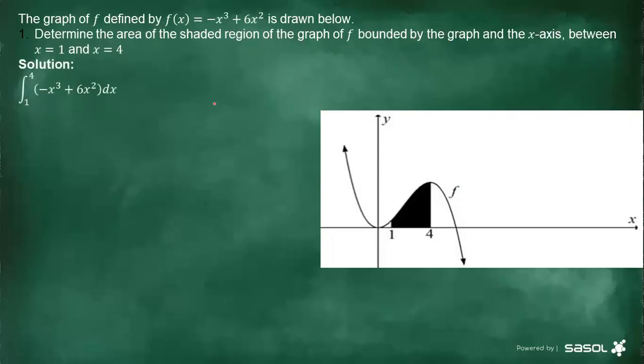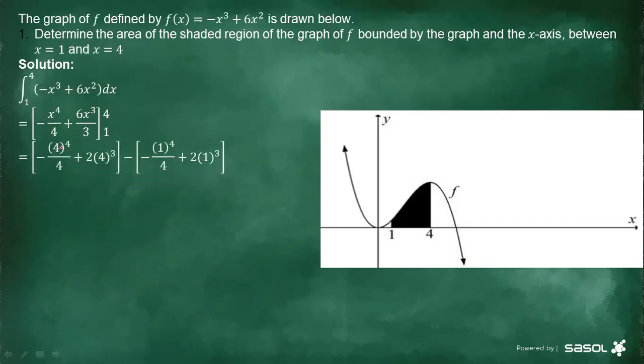Then you write the integral sign, having the lower limit which equals 1 and the upper limit which equals 4. Then you put the equation there. Then the second step, you apply the rules of integration. This is the answer: -x to the power 4 over 4 plus 6x to the power 3 over 3. Then you put your upper limit and the lower limit there. You start substituting with the upper limit, which is 4, minus the lower limit, which is 1. Then you take your calculator and put everything in, and the area of that particular region is 62,25 units squared. All right.